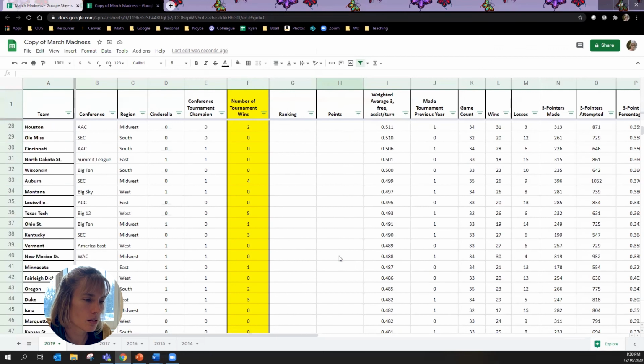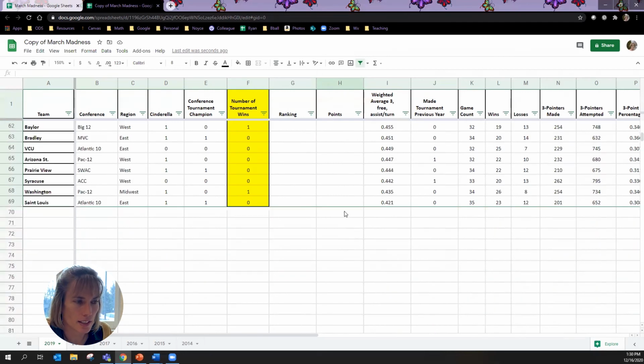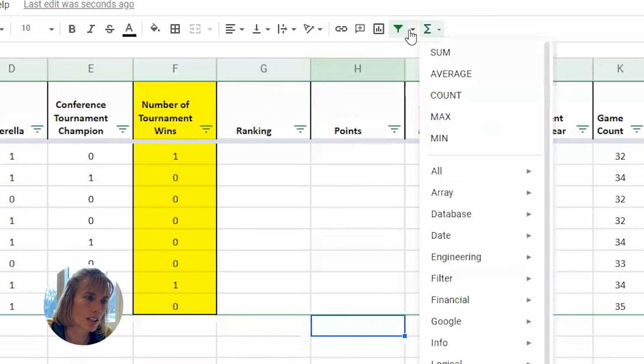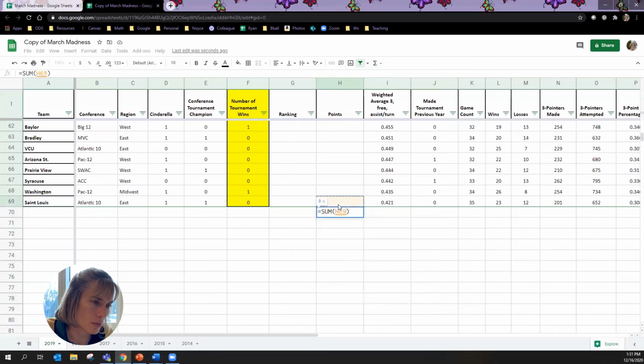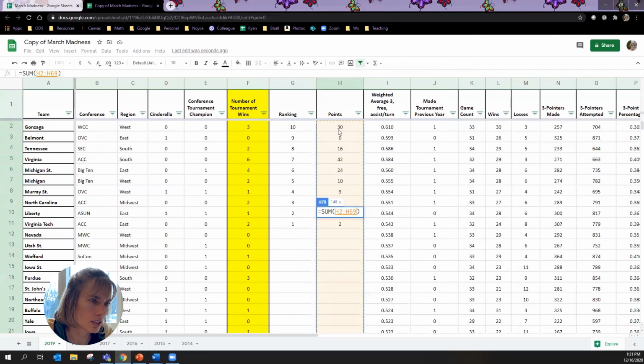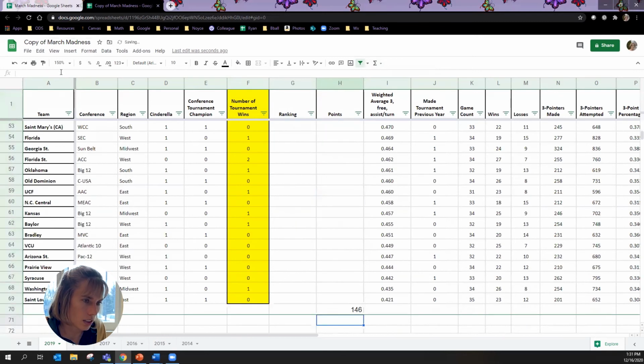So I'm going to scroll down to the bottom here and say, hey, add this thing. And the way that you say, hey, add this thing is you click right beneath your bottom team. So I'm in row 70 here. And if I look up here, it says functions. I'm going to click on that and say sum. And I want to sum from the 69 up to 62 here. So it says sum, and you can see up here in the function bar, H2 to H69. Those are the cells that we're including. Enter, and I got 146 points, which is not bad. Not bad for a first attempt at something.